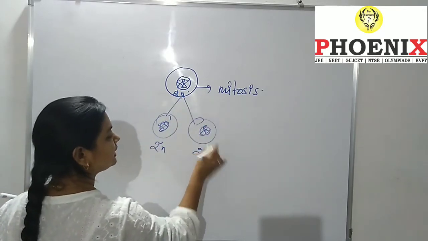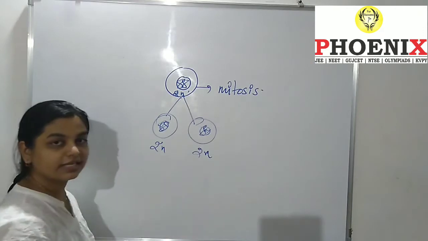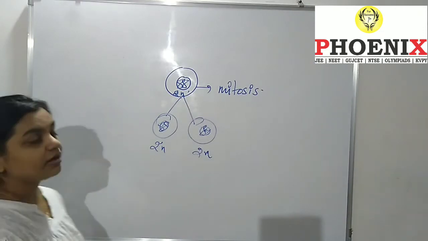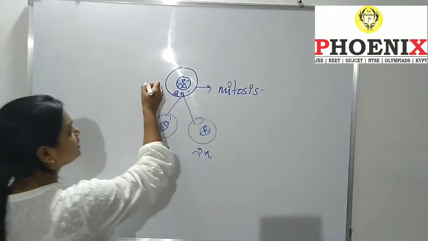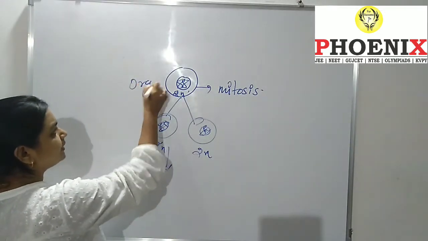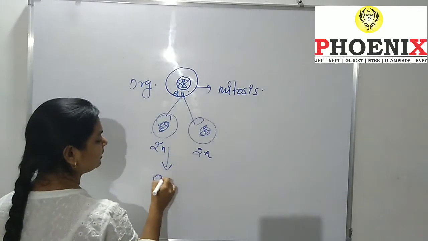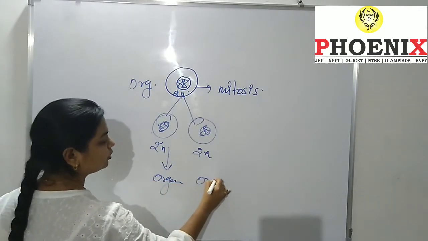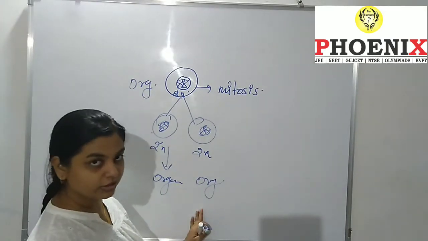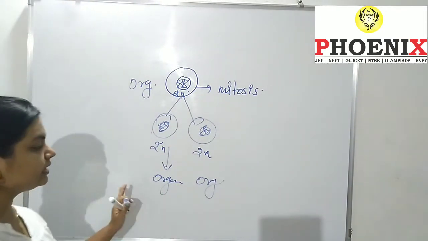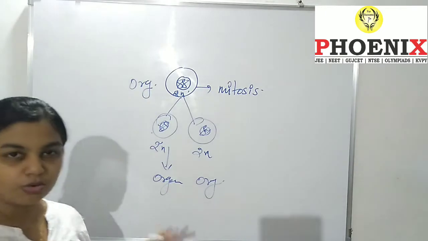It will get duplicated, and the two cells we get are the same. Now, if it is the meiosis process, and this is one individual organism, and these are two daughter cells, both of them are going to have the similar structure, no changes in the structure. Got the point? The organism is going to have the same organization and no complications.